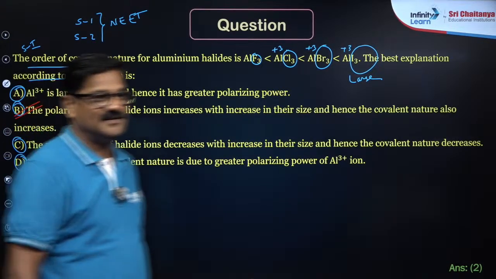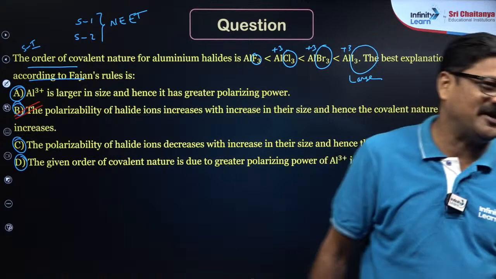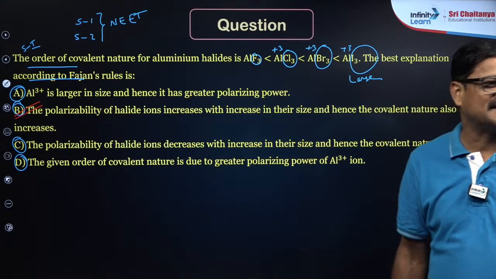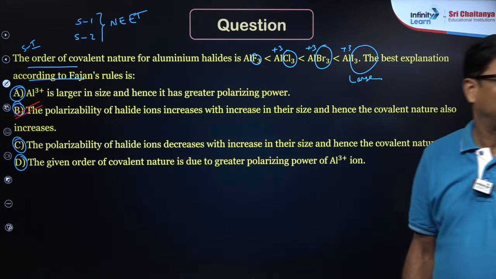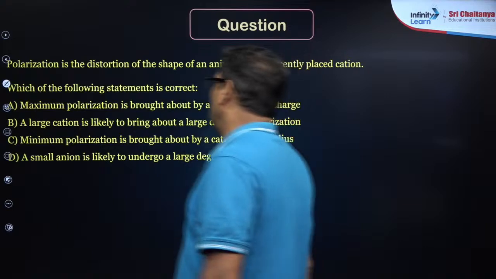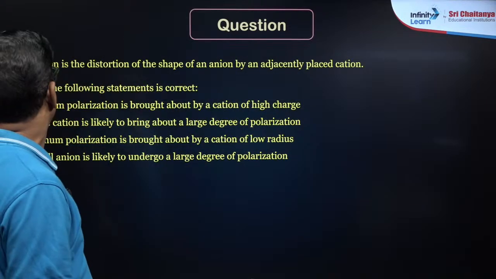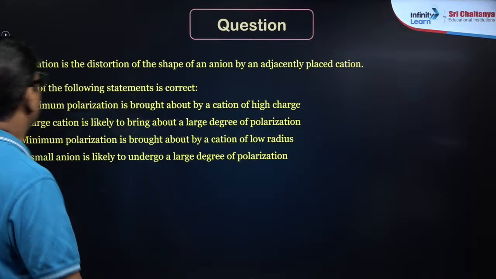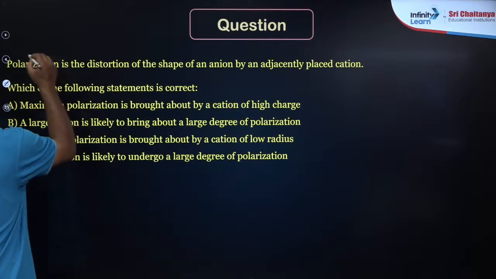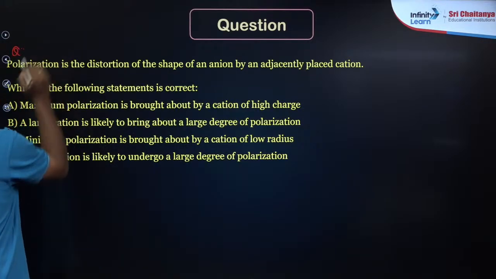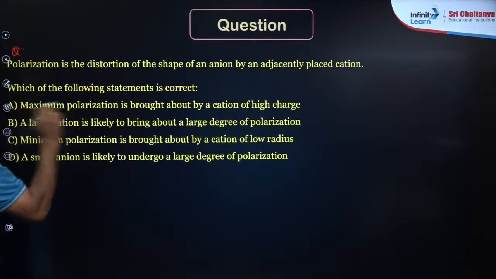Mind it. Thank you, Ramesh. Yes, it is. Very good. Now, polarization is the distortion, and one more question: polarization is the distortion of the shape of anion by adjacently placed cation. And which of the following statements is correct?